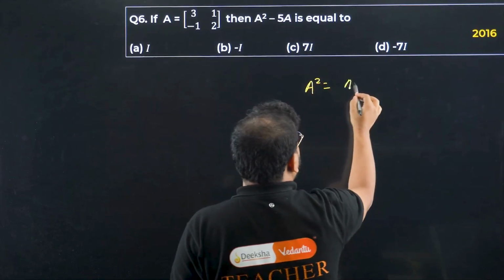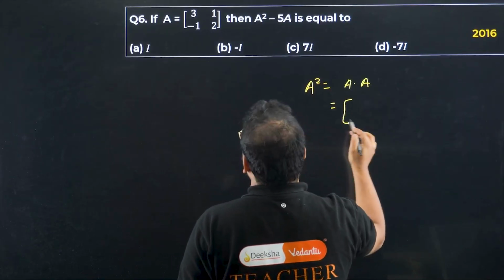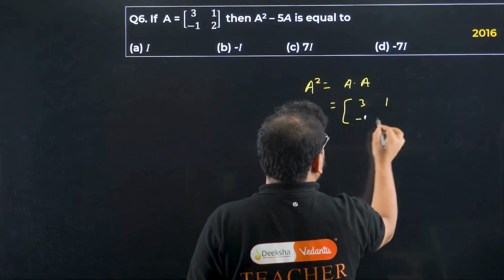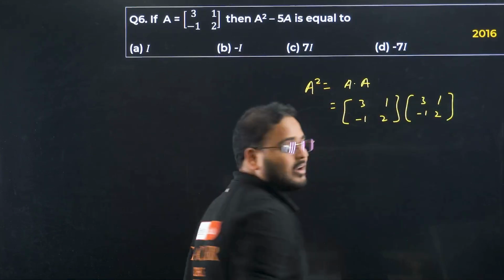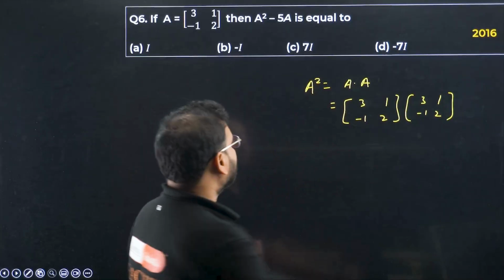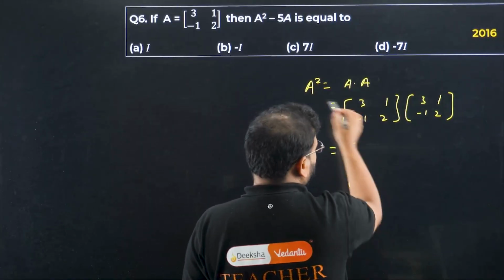A into A. What does it mean? 3 1 minus 1 2 times 3 1 minus 1 2. Multiply now. Same approach, row to column.